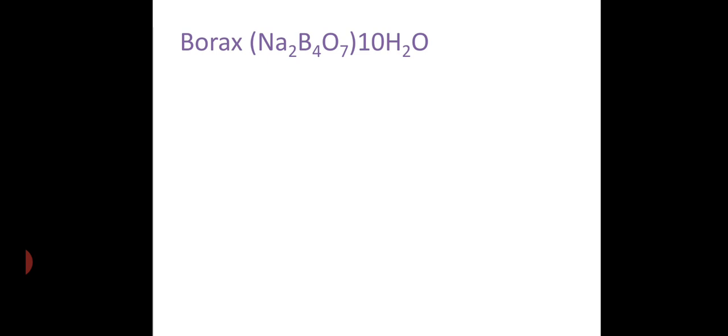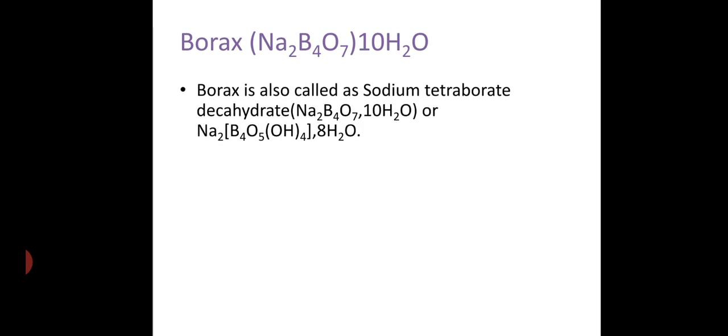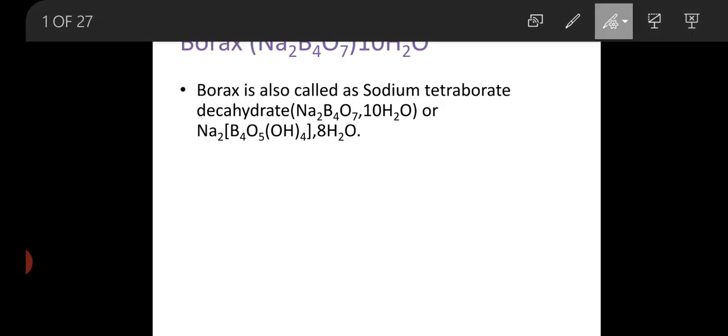Discussing the properties, we can explain that borax, depending on the formula, is called sodium tetraborate. It is Na2B4O7, or this formula is sometimes given in a different form, that is Na2B4O5(OH)4, with up to 8 molecules of H2O.